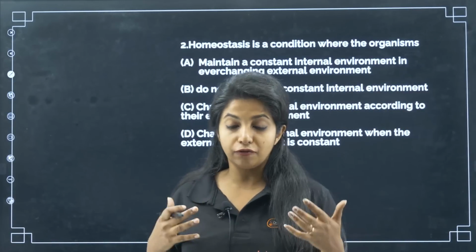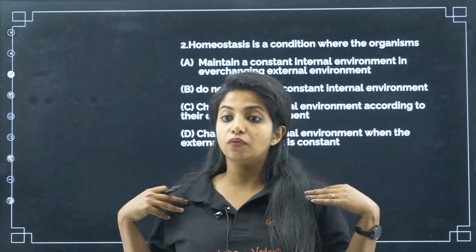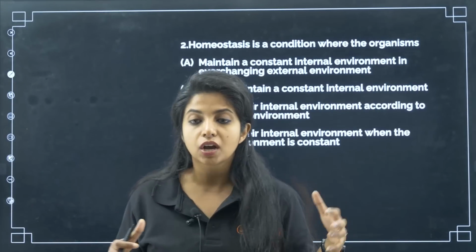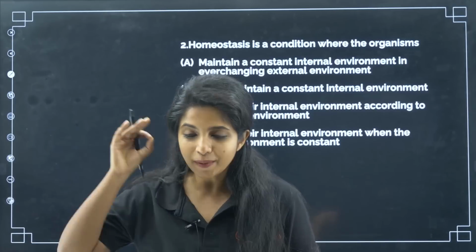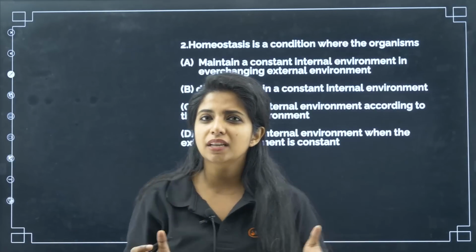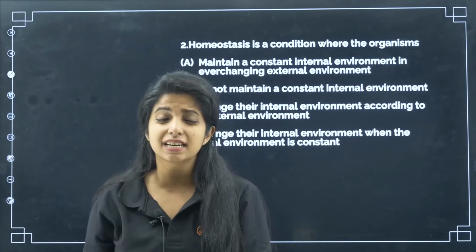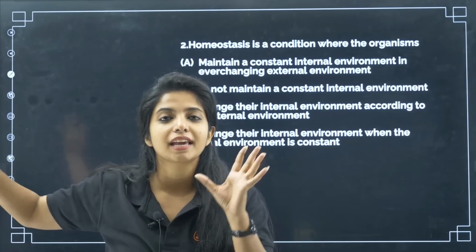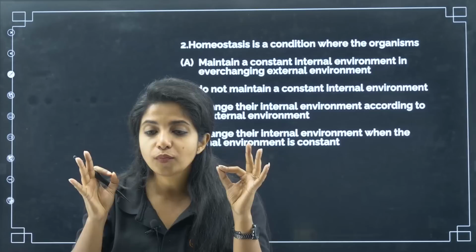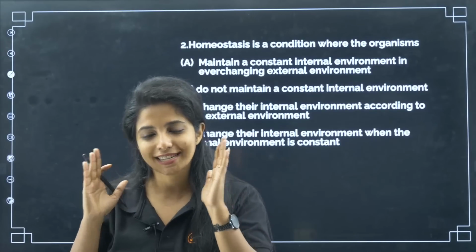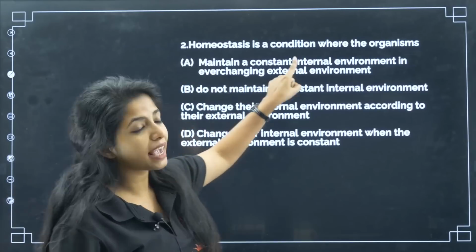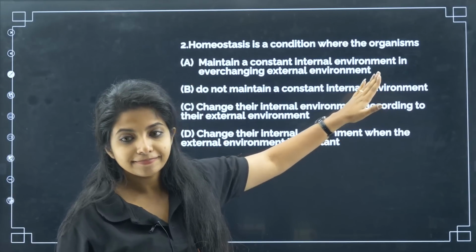If it happened that way, I would be having a very bad reaction to all the different atmospheres or environments that I'm going into. So my dear children, this process of maintaining a constant internal environment, regardless of what is happening externally, is known as homeostasis. Maintaining a constant internal environment in an ever-changing external environment.